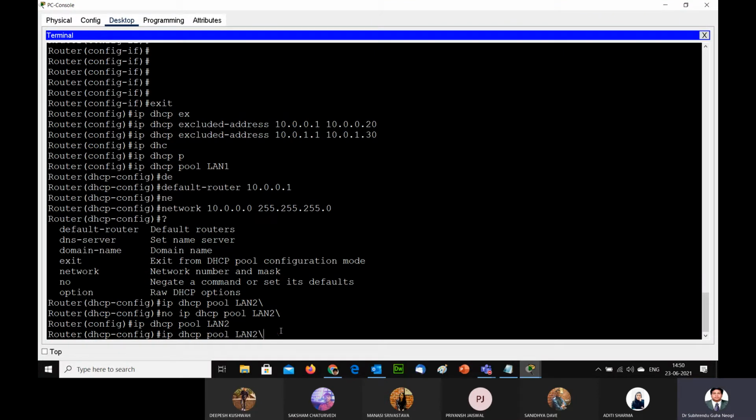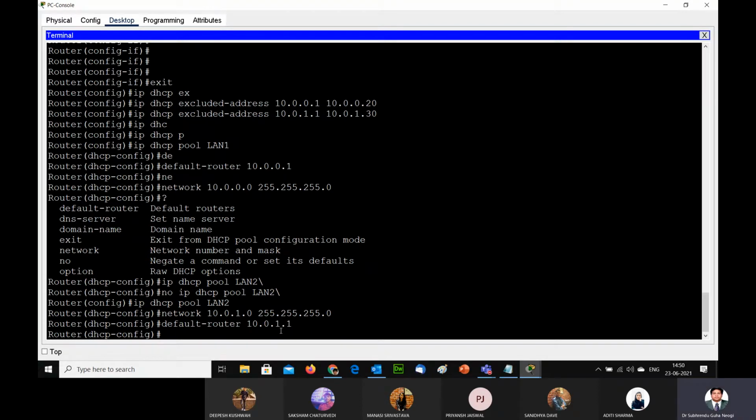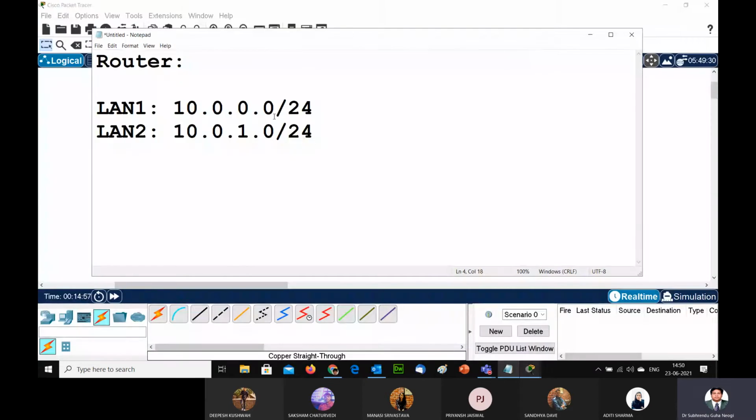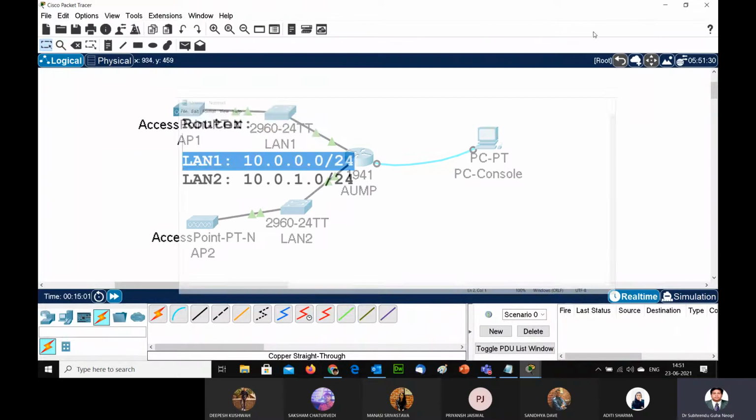Then I have to again repeat the commands. This one I'll make 1.0, and similarly the default router will be 1.1. So end and WR, because I have configured the DHCP part. Now I have created both the LAN DHCP, with this router as a DHCP server.